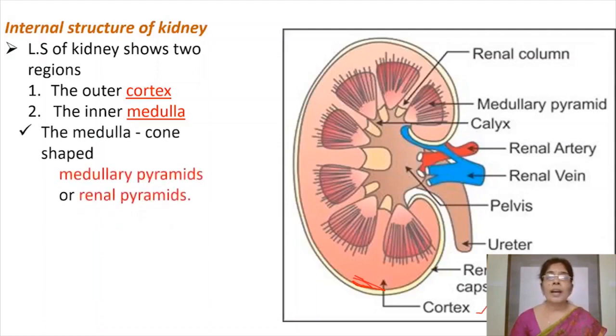Now this medulla is divided into cone shaped masses of tissue. చూడండి, మెడుల్లాలో మనకు ఒక కంటిన్యూస్ టిష్యూ లాగా లేదు. It is divided into cone shaped masses. So these cone-shaped masses are known as renal pyramids or medullary pyramids.